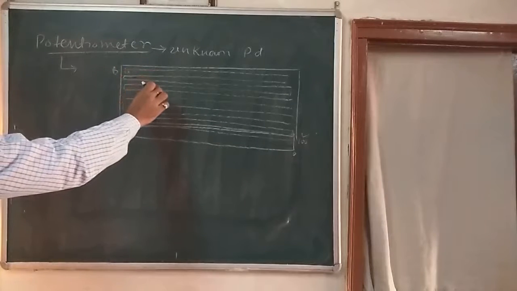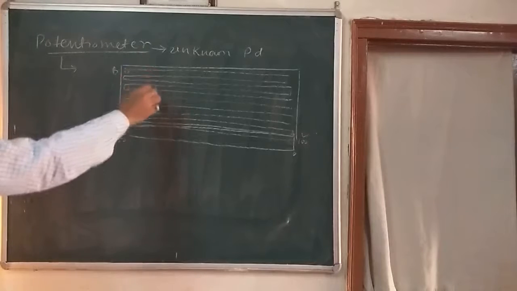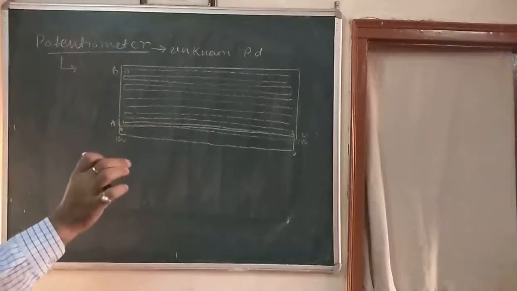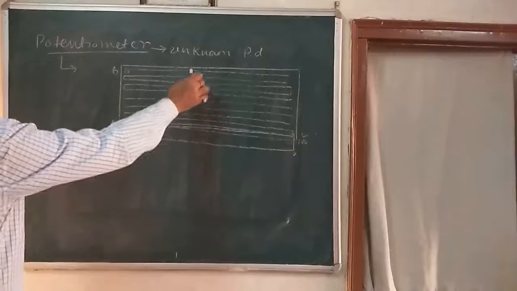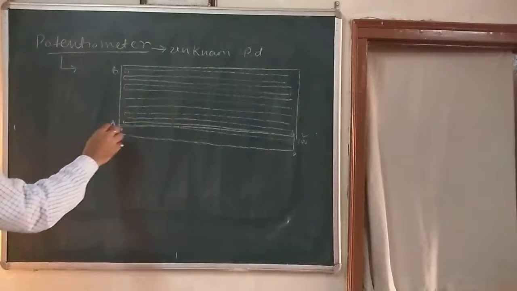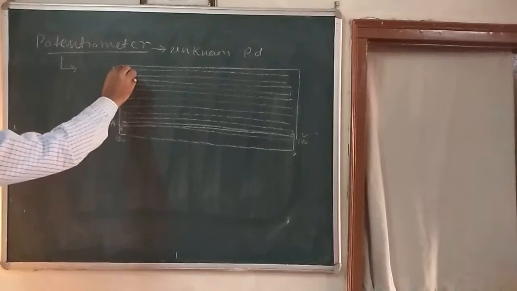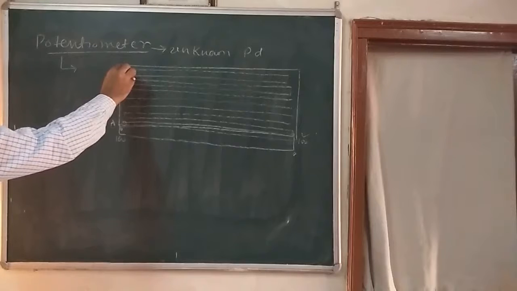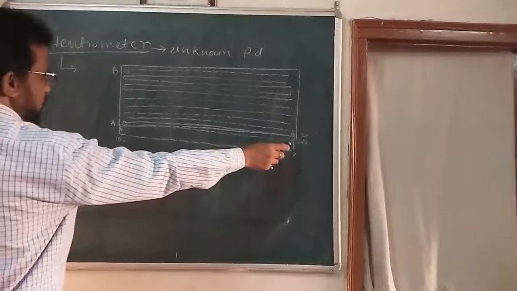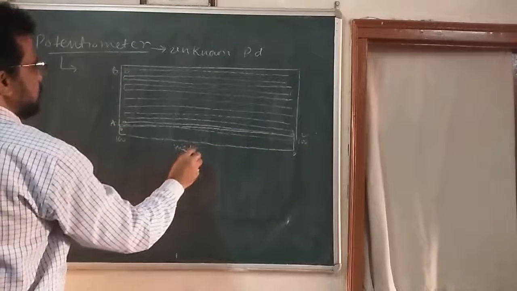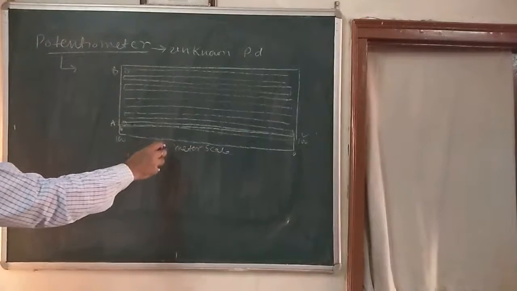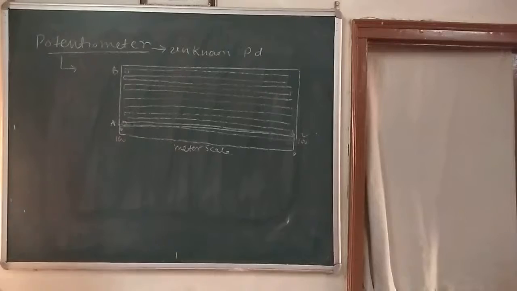The potentiometer consists of a long uniform wire generally made up of manganese. The manganese wire is stretched on a wooden board. Its ends are connected to the binding screws, say A and B, and a meter scale is fixed on the board parallel to the length of the wire.